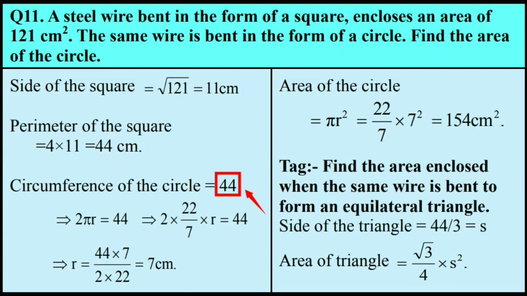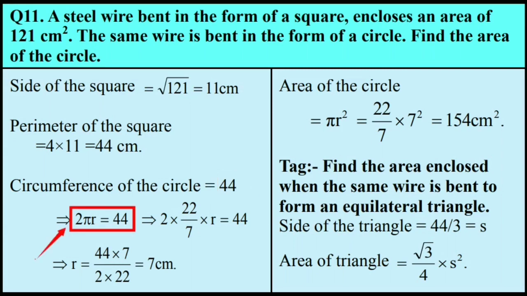Since the same length of wire is used to make a circle, the perimeter of the square is equal to the circumference of the circle, and that is 44 centimeter. According to the formula, circumference of the circle is 2 pi r.